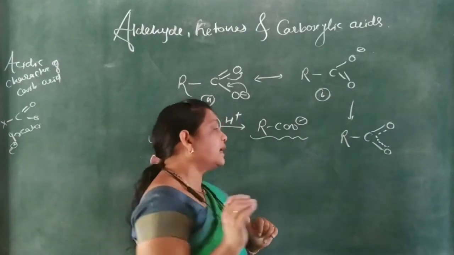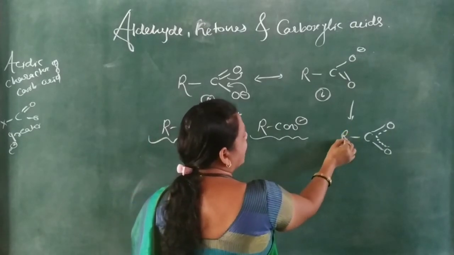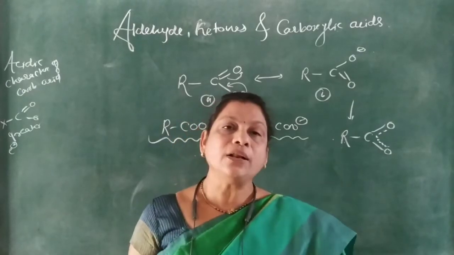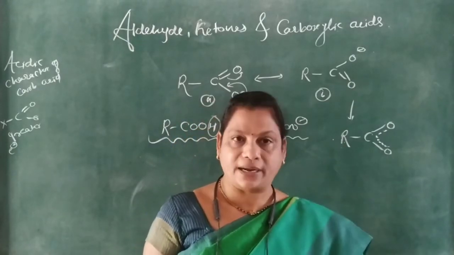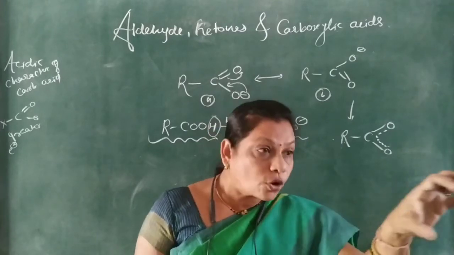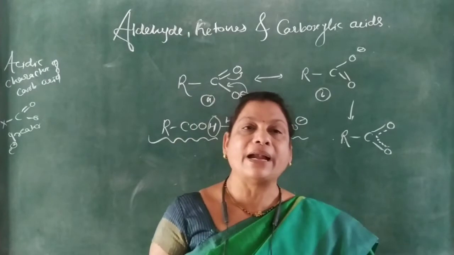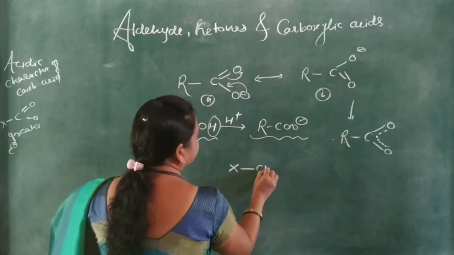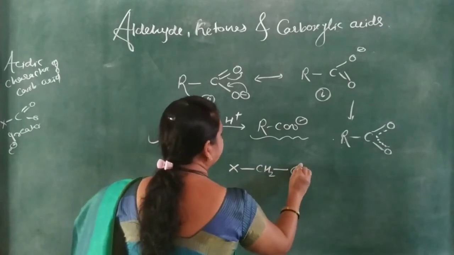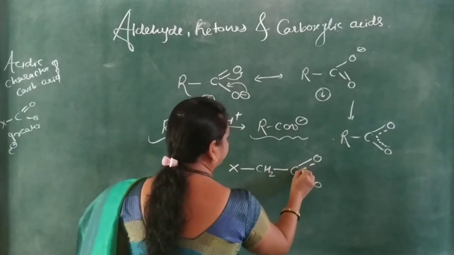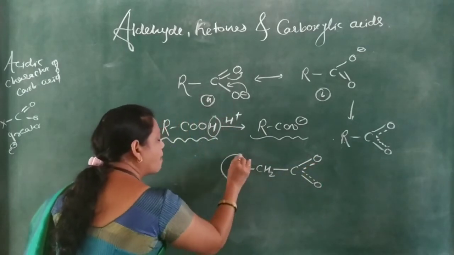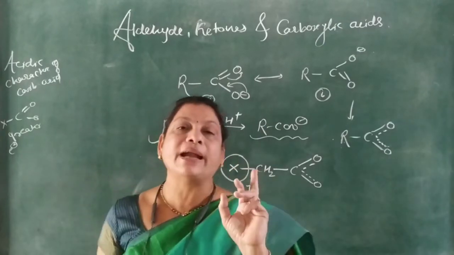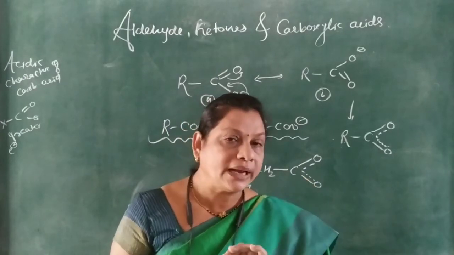Now we consider this R. This R is a chain of carbon atoms, or an alkyl group. And if this alkyl group contains any halogen atoms, that are electron withdrawing or electronegative atoms of an element, so here if it is X, then CH2 or R, then C, O and O. Because of the minus I effect of this atom of an element, which is the electronegative atom of an element,